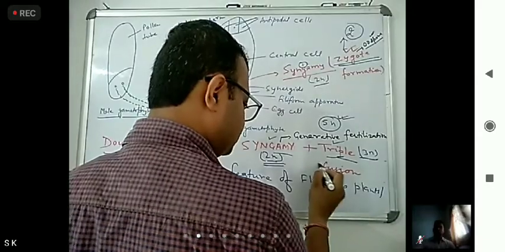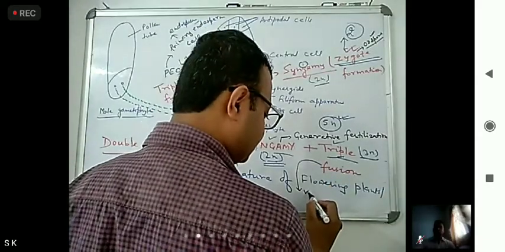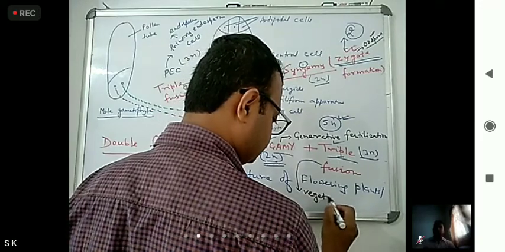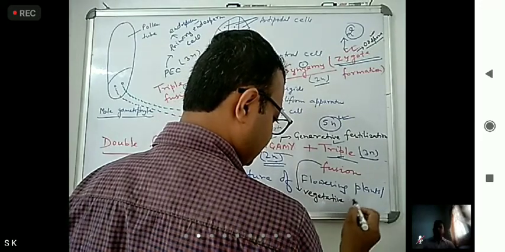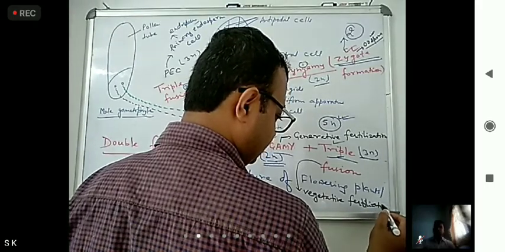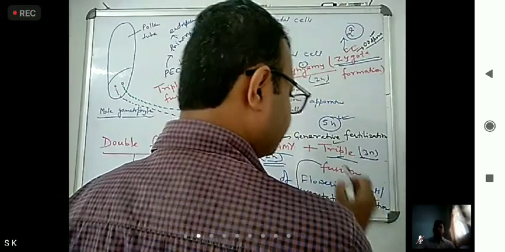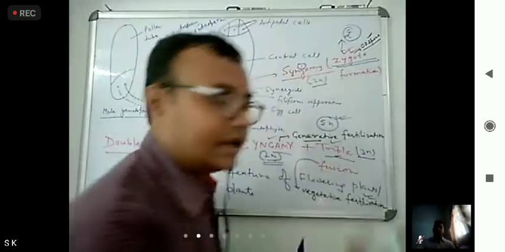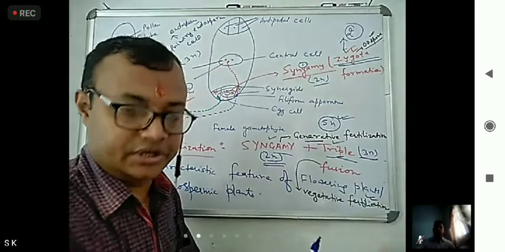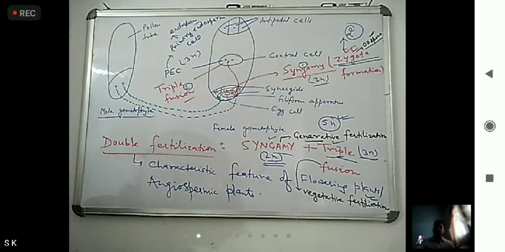This triple fusion is also known as vegetative fertilization. Why? Because it provides nutrition and it is increasing a generation. Okay. So this is the double fertilization.